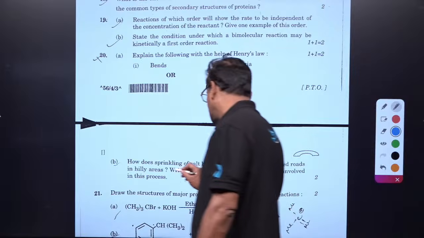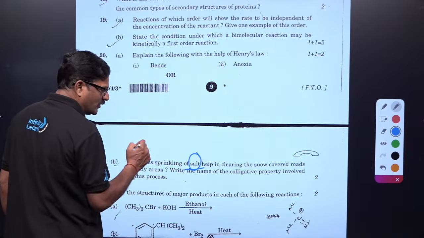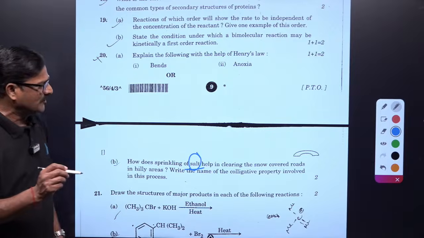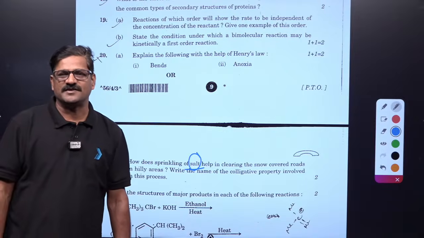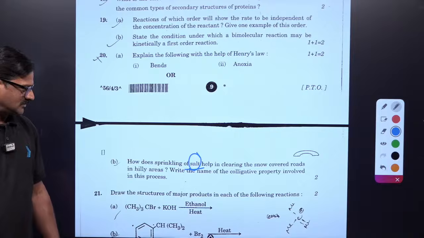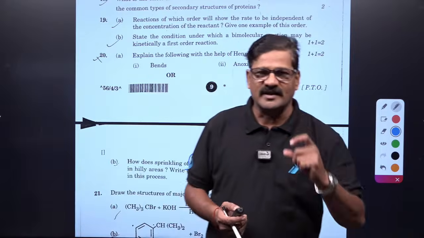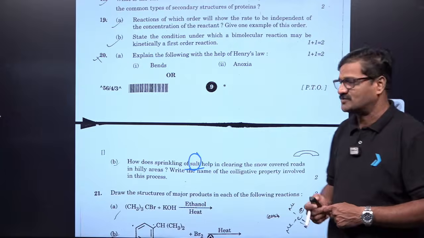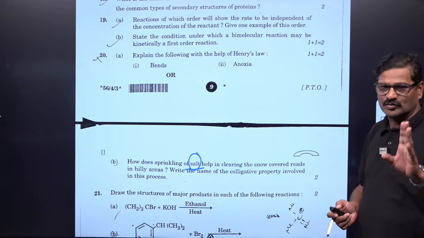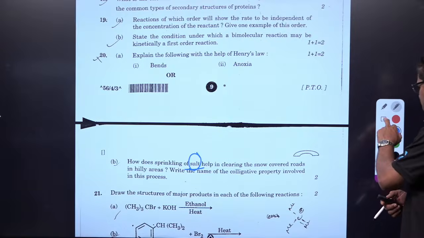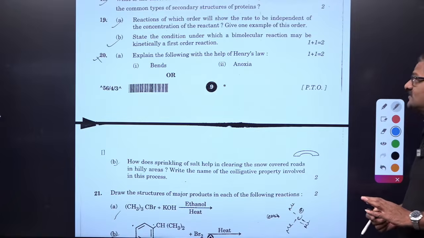So sprinkling of the salt, non-volatile solute: addition of non-volatile solute decreases the vapor pressure and decreases the freezing point as well. This type of question is also there in the CBSE released sample paper, right? I strongly recommend you to read the sample paper, that can give you directly 2 to 3 questions from there. And you can see, draw the structure of the major product that is formed here.